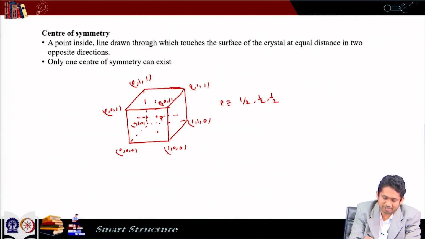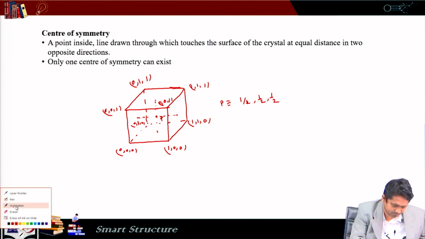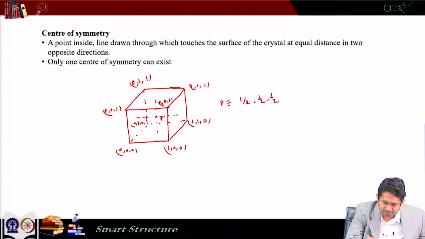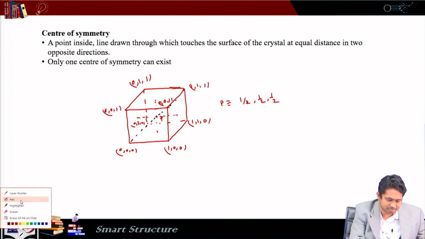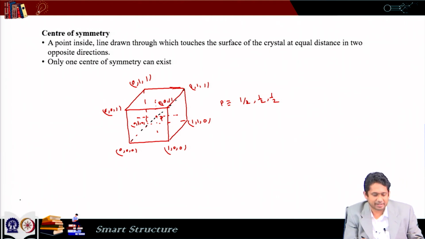We can do the same thing through diagonals also. If I draw a line from here and from here, again it touches the two corners at two equal distances. So, the point P is center of symmetry for this object and only one center of symmetry can exist.